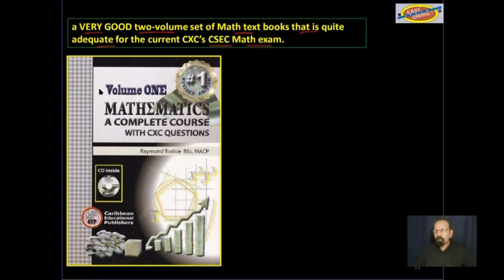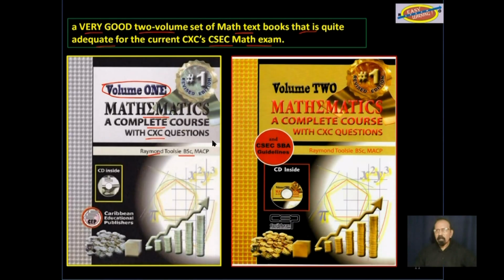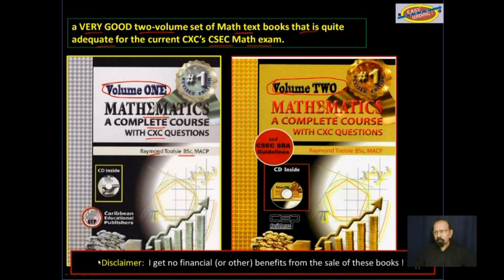This is a picture of volume 1, Mathematics, a Complete Course with CXC Questions by Raymond Toolsie, and this is a picture of volume 2. Disclaimer, I get no financial or other benefits from the sale of these books.